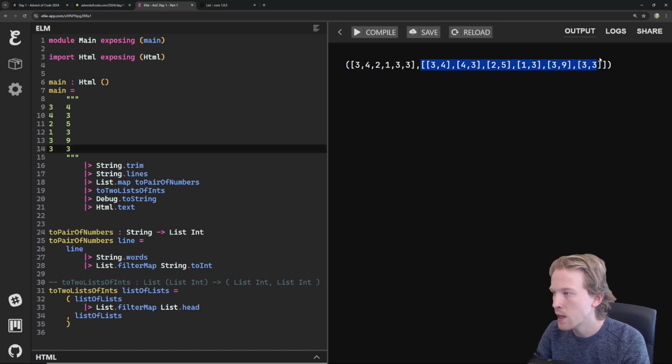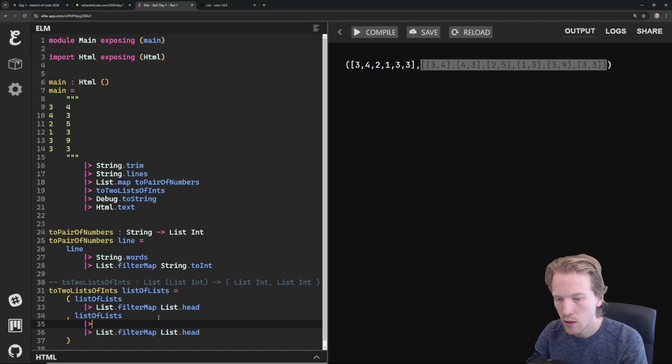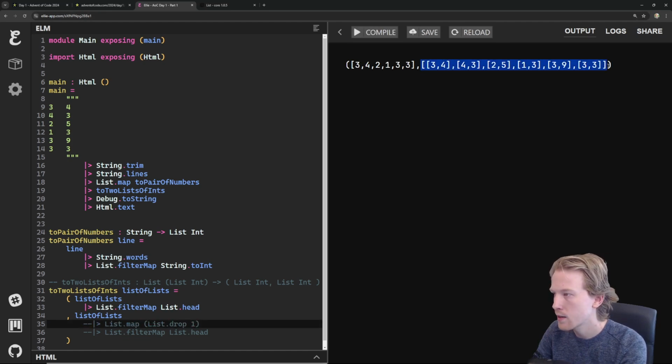So we're just going to do the same exact trick here. It's almost like this, but before we call filter map, we are going to drop the first element. If we do List.drop 1, that's going to get rid of all the first elements in the pair. If we're doing this one step at a time, notice that initially we had this, right?